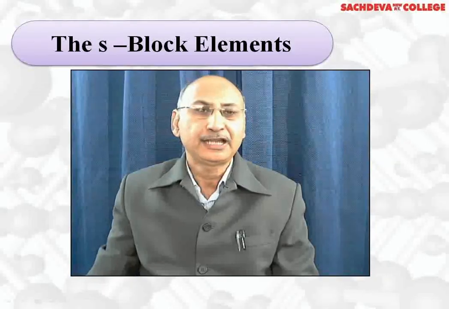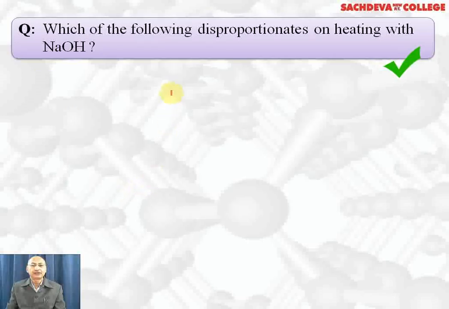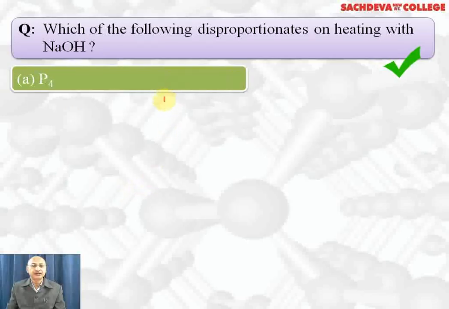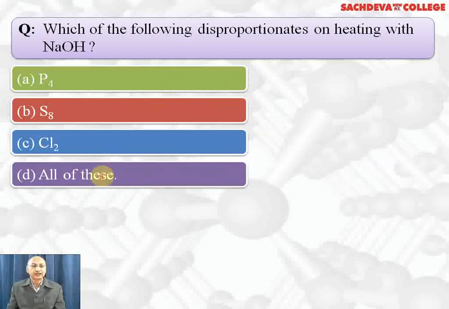Let's continue with the MCQ based on S block elements. Which of the following undergoes disproportionation on heating with NaOH: phosphorus, sulfur, chlorine? All of these. Correct answer is all of these undergo disproportionation, which means that the same substance gets oxidized as well as reduced. So all of them get oxidized as well as reduced. That is, their oxidation state is increased as well as decreased. D part is the correct answer.